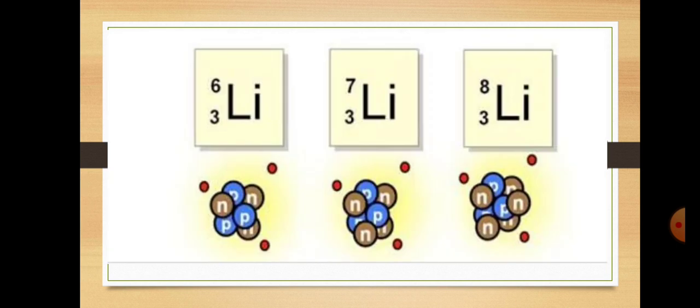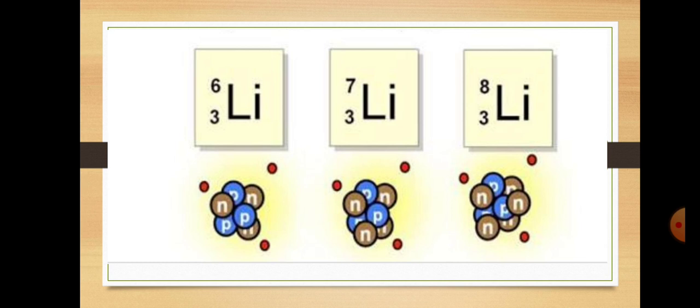Then we have isotopes like lithium 6, 7, 8. These are the three isotopes of lithium having the same atomic number but different mass number. When you hear about isotopes, you should know they mean the same atomic number but different mass number. You can see that the values 6, 7, 8 are written in the superscript, and the 3 is written in the subscript.